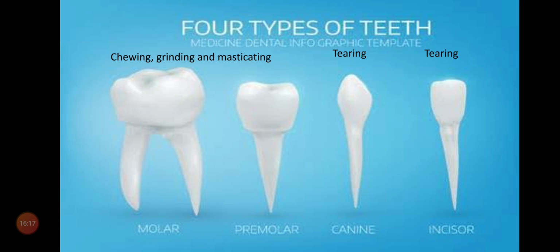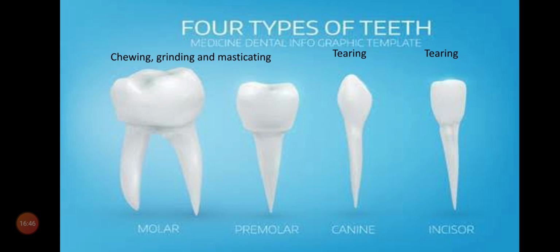This tooth is also useful in eating the flesh of animals. We tear the flesh from the bone. So it is useful for tearing the food material. First one, incisors are useful in cutting the food material. Second one, canines are useful in tearing. Next one, premolar and molar teeth.